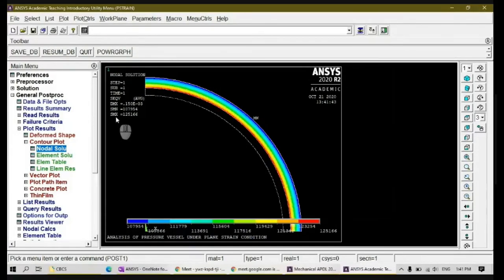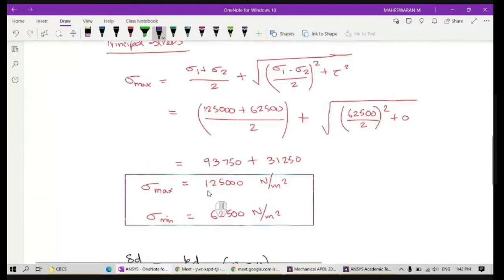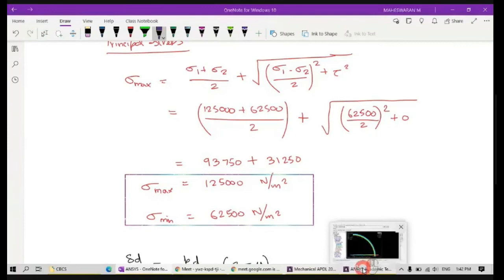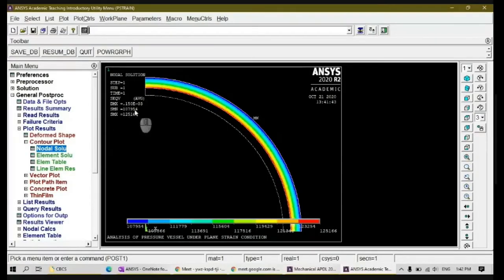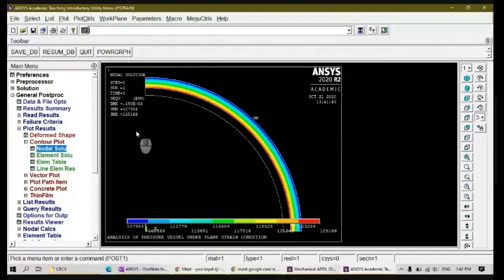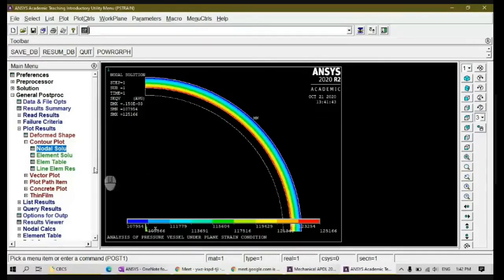SMX indicates maximum stress. SMN indicates your minimum stress. The maximum stress is 125,166. What we calculated is approximately 125,000, and the other one is 62,500 minimum. Here we get 107954. It may be different because there may be some shear also. We don't know which is happening. So this is the stress developed in your pressure vessel.